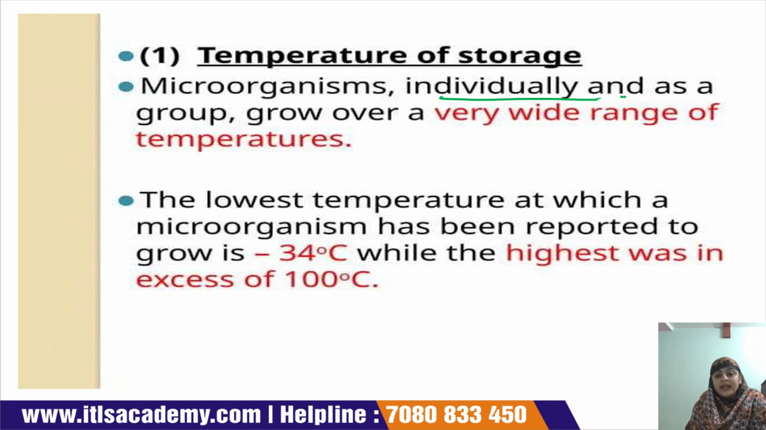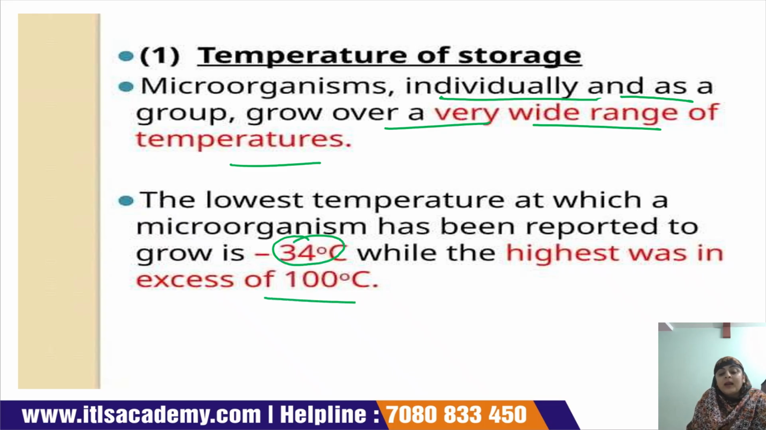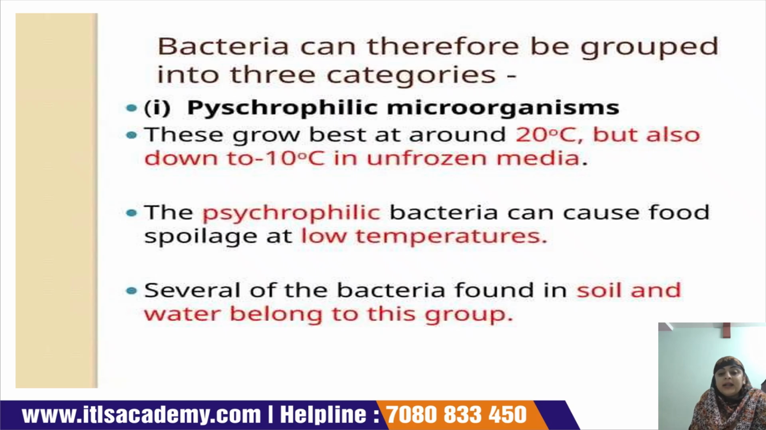Microorganisms individually and as a group grow over a wide range of temperatures. The lowest temperature at which microorganisms are reported to grow is minus 34 degrees Celsius, and the highest temperature is in excess of 100 degrees Celsius. Bacteria can therefore be grouped into three categories. The first one is psychrophiles. Psychrophilic microorganisms are those which grow best at around 20 degrees Celsius, but they can also grow at minus 10 degrees Celsius in an unfrozen medium.